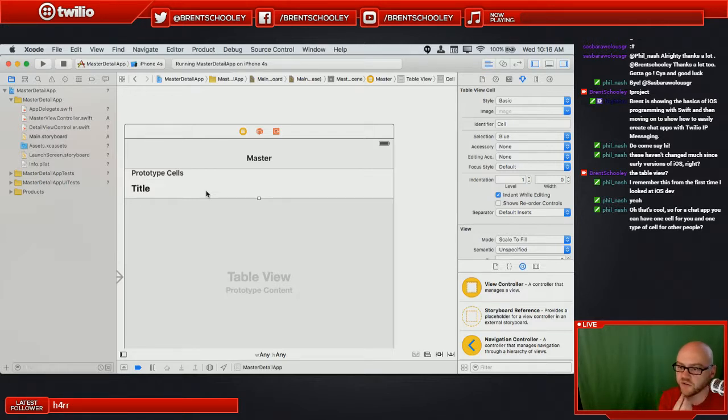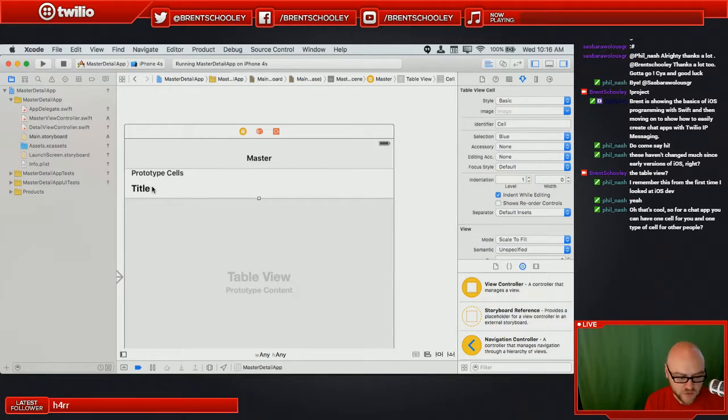Yes, you could have one cell for me and one type of cell for the other people. That's absolutely true. Where that's valuable, and what Phil might be getting to with that question, is imagine a chat application where I have an avatar for each user. I might want the avatar of myself to show up on one side of the screen and for other people to show up on the other side, so that the chat bubbles go different directions or that sort of thing. Yeah, absolutely. You can have different types of cells.